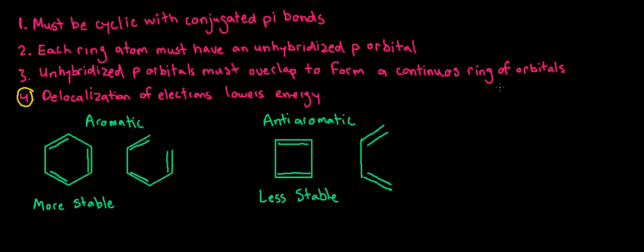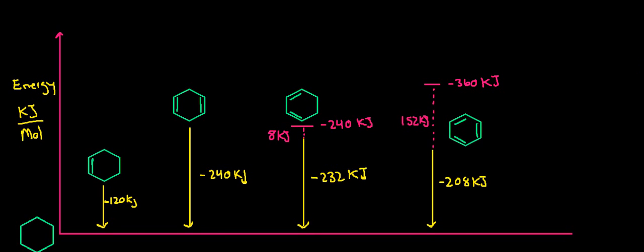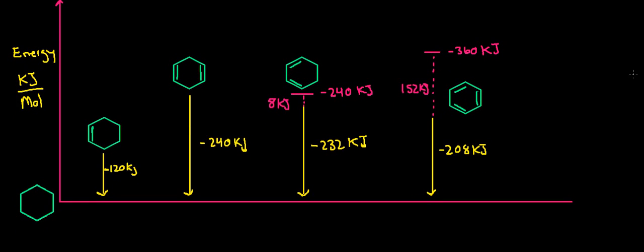So let's have a look at an energy diagram to give a better idea of what being aromatic is all about. It's important for it to be conjugated, cyclic, have overlapping p orbitals, but that's really just the means to the end, and the end being a more stable overall compound. Looking at this energy diagram, we've got a series of cycloalkenes, and what we're going to do is look at what happens when these bonds are hydrogenated. All of these things are going to be hydrogenated to the same end product, and we're going to look for how much energy is released when this happens.